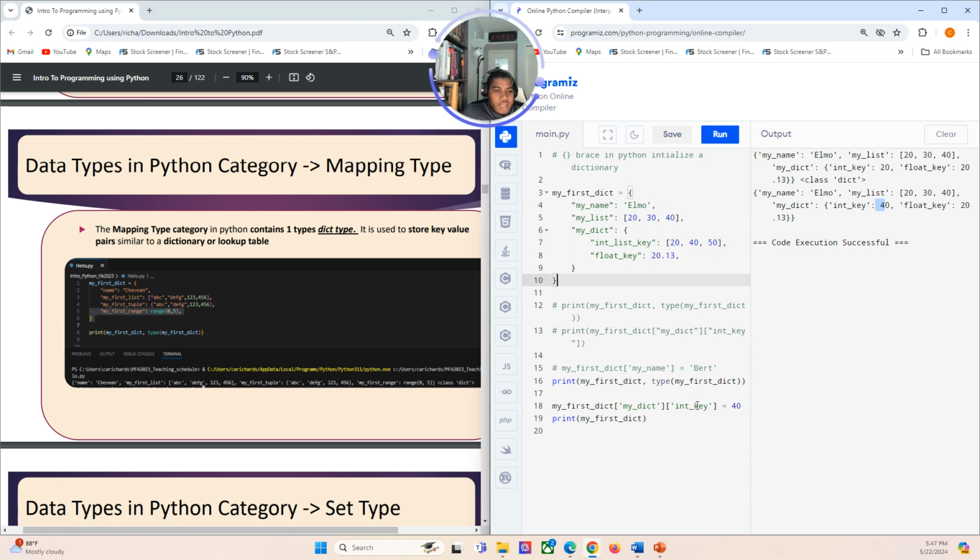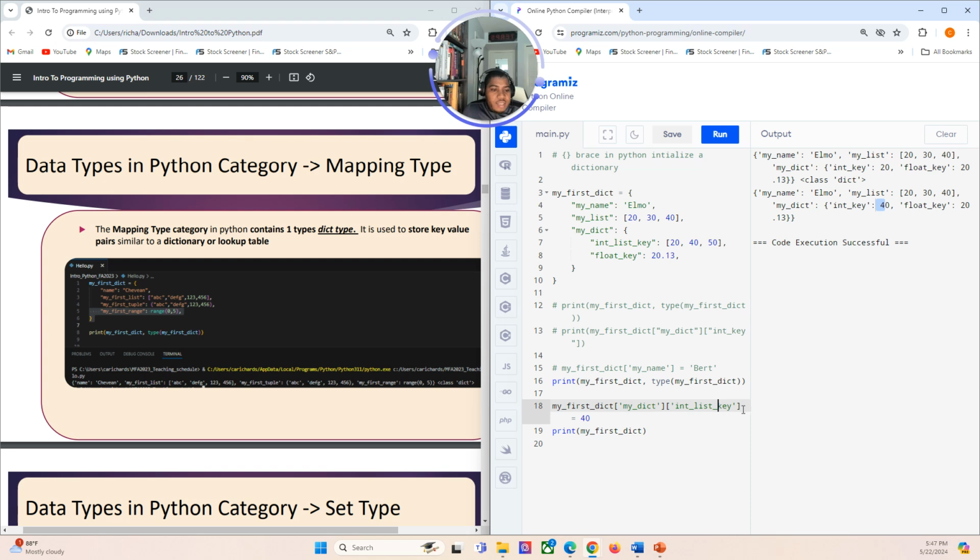Okay, so if I wanted to access, I would have to go one more level, right? So I would do, instead of int key here, I would do int list. Let's just update this one. Okay, I could have created a new variable, but it's fine. So my dict, right? That's the key for this first dictionary.